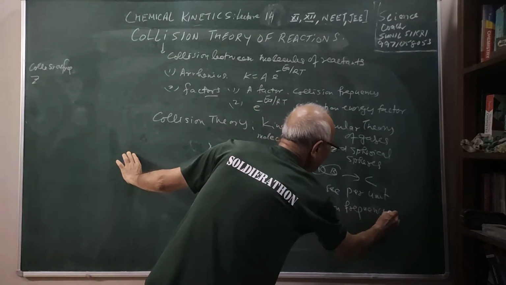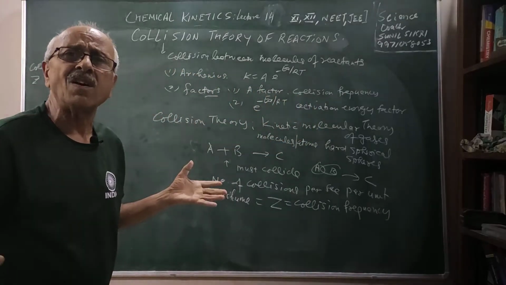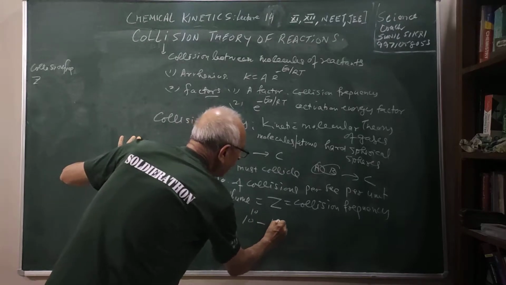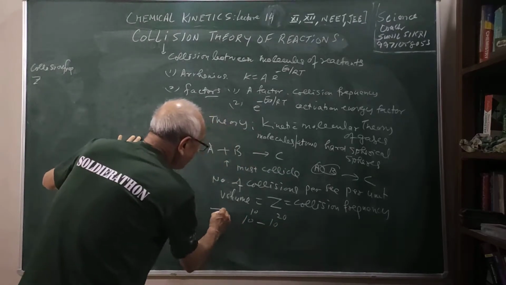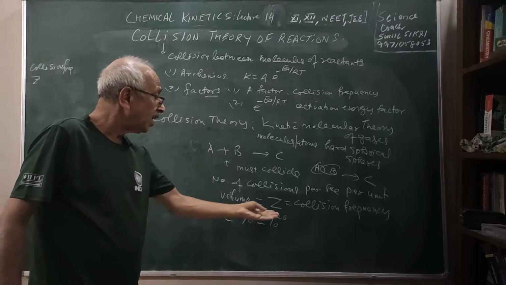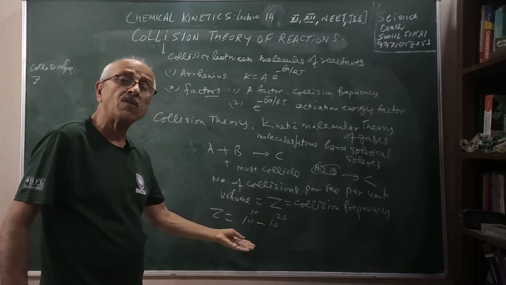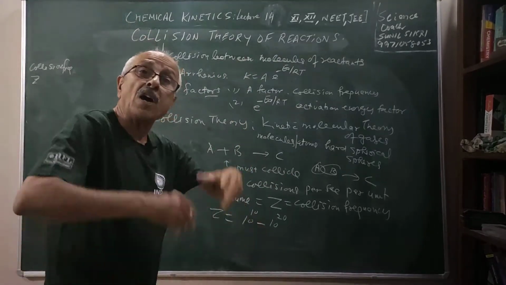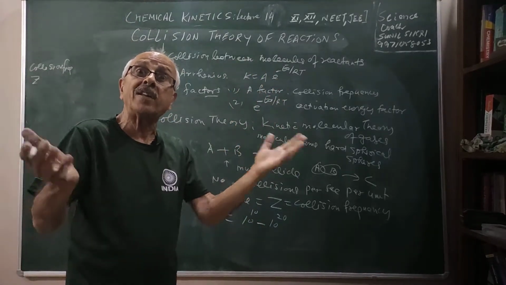The collision frequency value is very large, of the order of 10 power 10 to 10 power 20. That means in a reaction, per second per unit volume, the number of collisions is between 10 power 10 and 10 power 20. Such a large number of molecules are colliding in the reaction.